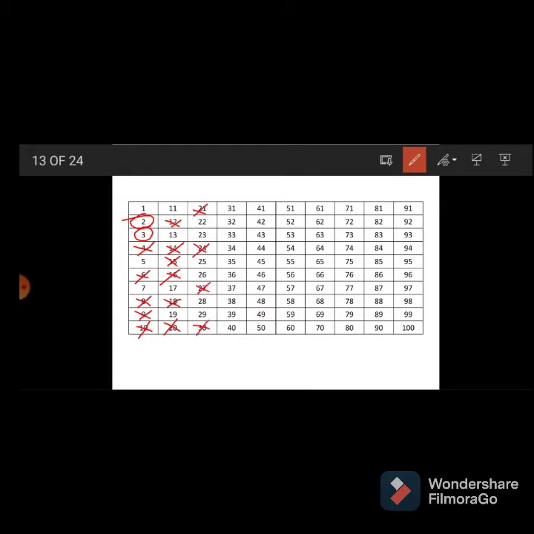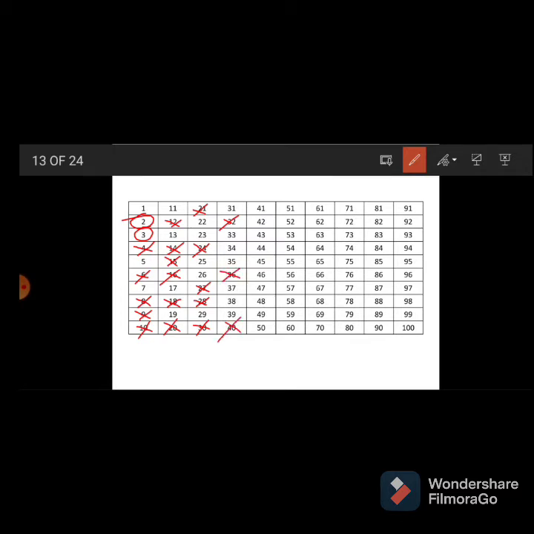Like this. Now see, again the 4's table we have to tell, but 4 is already crossed, so cross out the remaining multiples of 4. 4 1s are 4, 4 2s are 8, 4 3s are 12, 4 4s are 16, 4 5s are 20, 4 6s are 24. Up to 24 the numbers are already crossed, so let it be. Then continue with 4 7s are 28, 4 8s are 32, 4 9s are 36, 4 10s are 40.